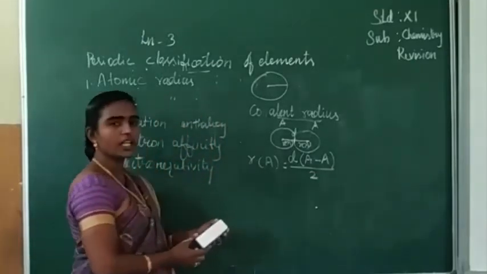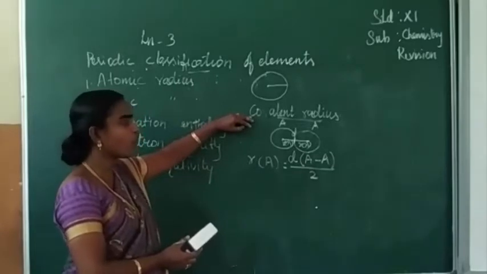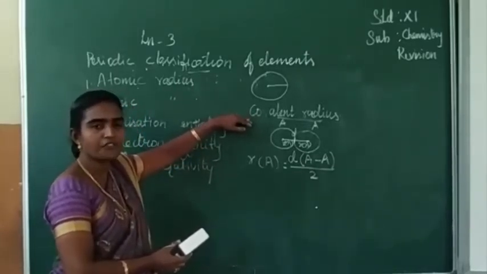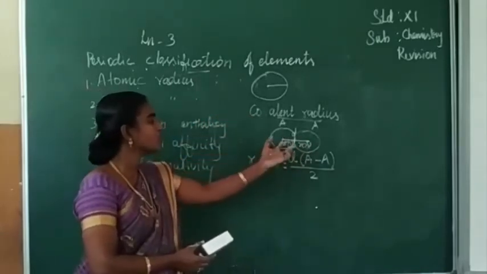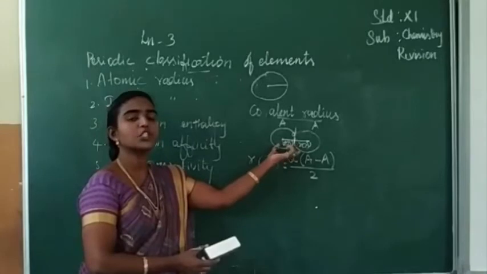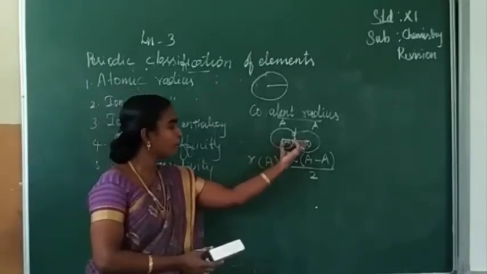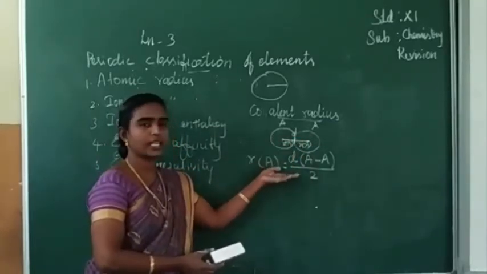This value gives the radius of the atom. The definition of covalent radius is half of the internuclear distance between 2 atoms which are bonded covalently. Here the bond between these two is a covalent bond. So we can calculate like this.